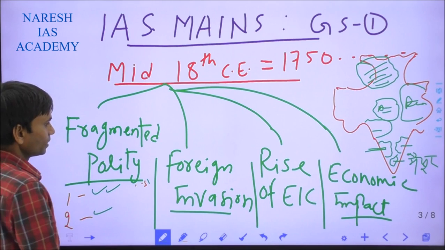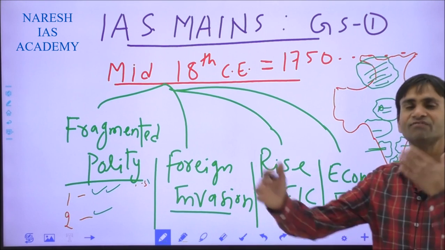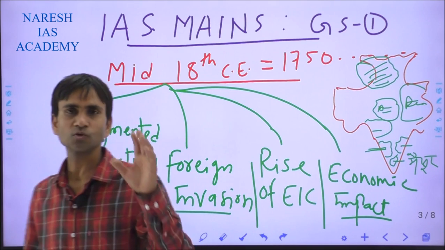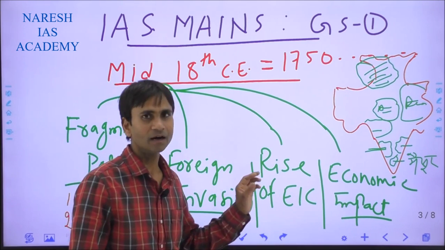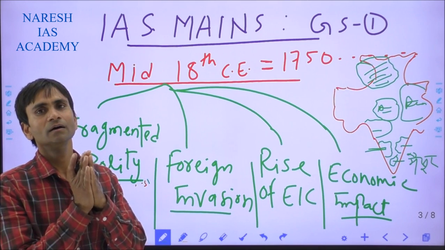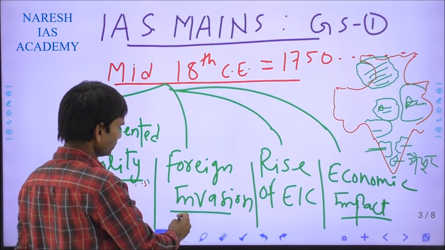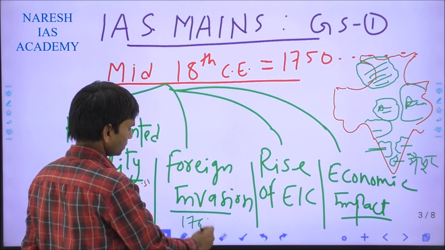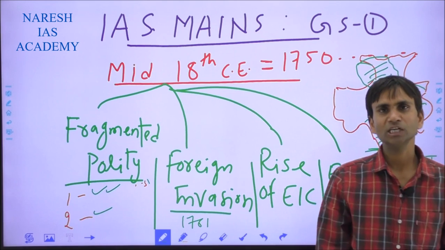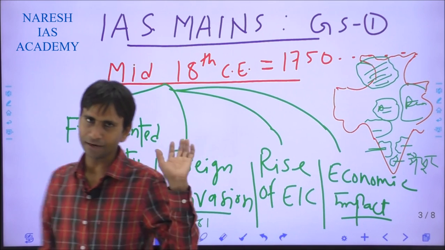The second aspect is foreign invasion. Definitely it is an adjacent factor. If there is political disintegration and no one monarch in a geographical area, definitely it is a favorable time or environment for foreign powers. And at that time, from the mid of 18th century, Ahmad Shah Abdali, the ruler of the Persian Empire, including the territory of Persia and Afghanistan, now targeted India.